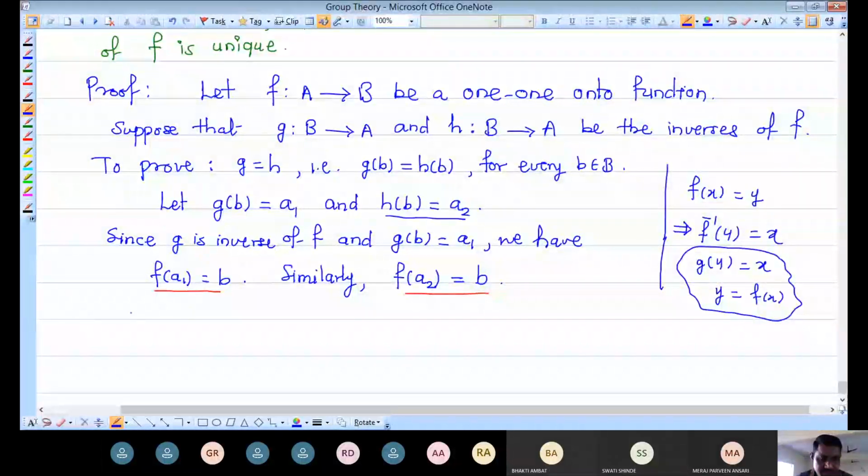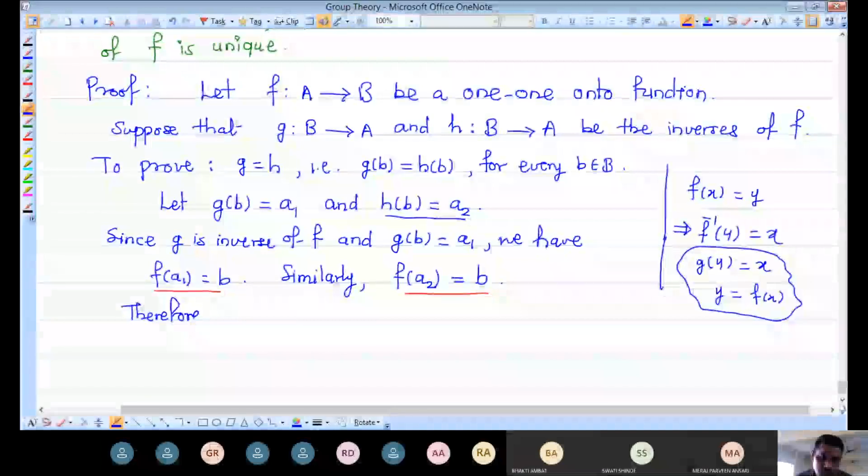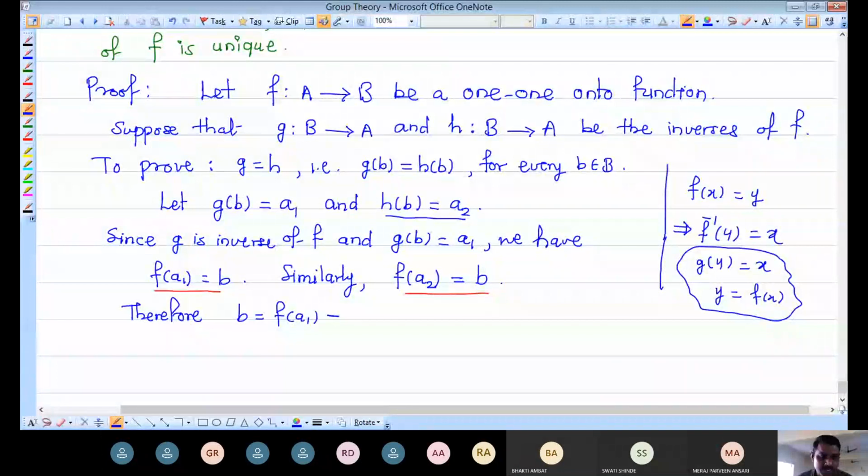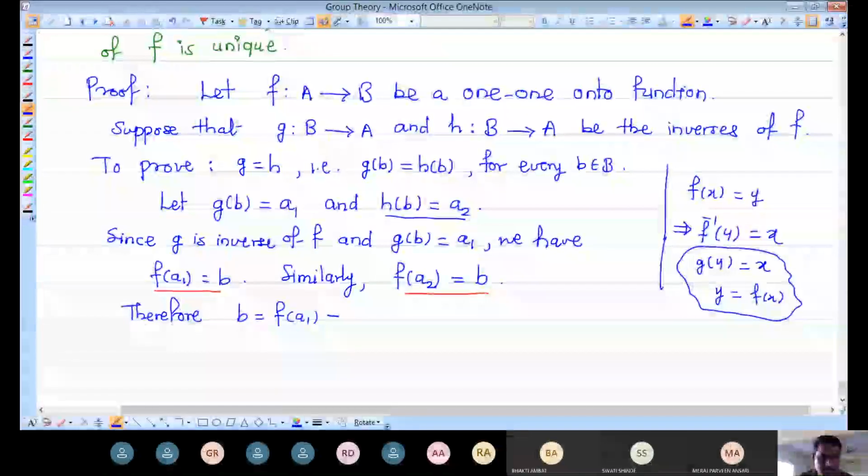Therefore, this b, which is f of a1, is also equal to f of a2. So we have f of a1 is equal to f of a2. Already f is given as one-to-one and onto.